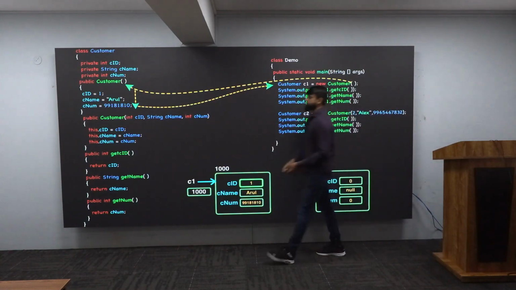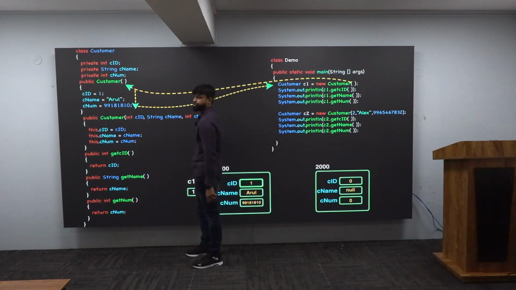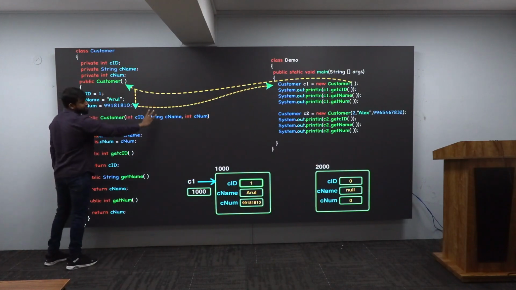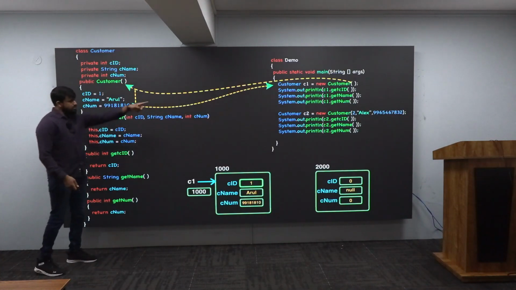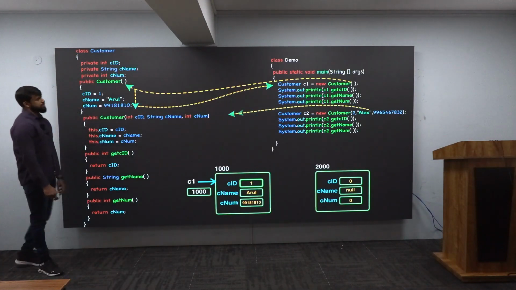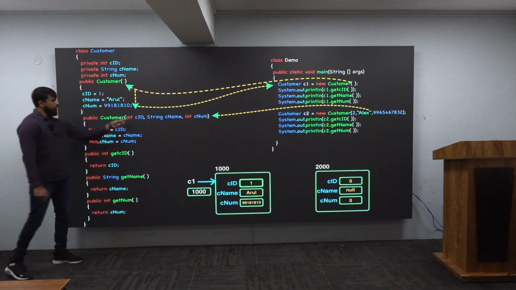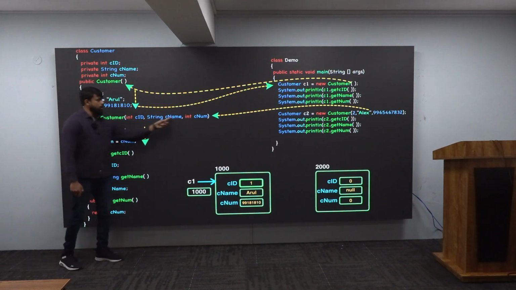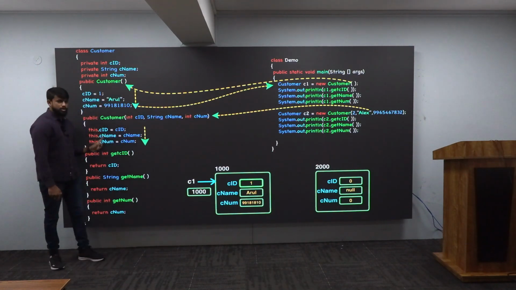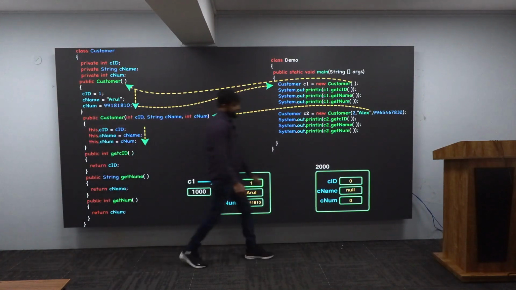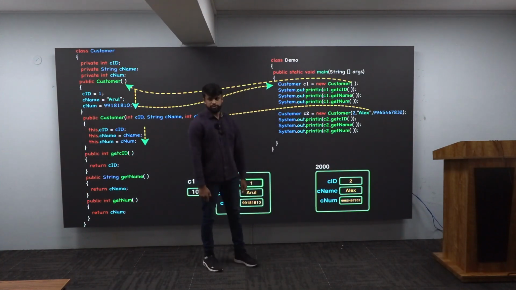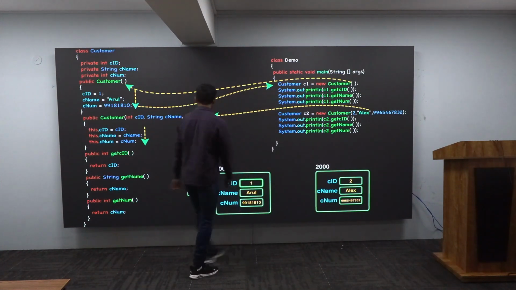But if you notice, you have 2 constructors here. Where will the control reach? Control will reach the constructor which is having 3 parameters, because you are sending 3 arguments there. Very good. So now the control from here will reach here, and that is what I am showing to you. Now all of these 3 statements will execute. When these 3 statements are getting executed, all of these values you are giving to the instance variables. So these are the instance variables, and these instance variables will be having all of these values. Got this? Very good. Next, sir.